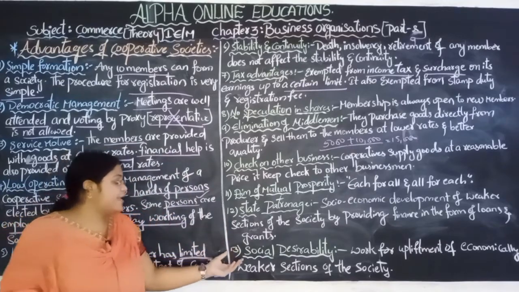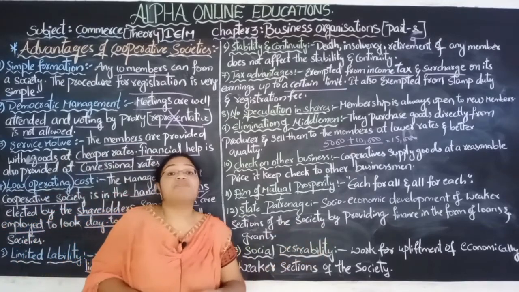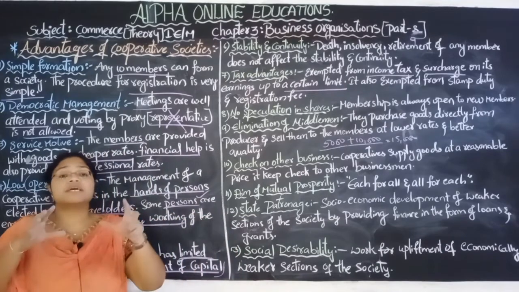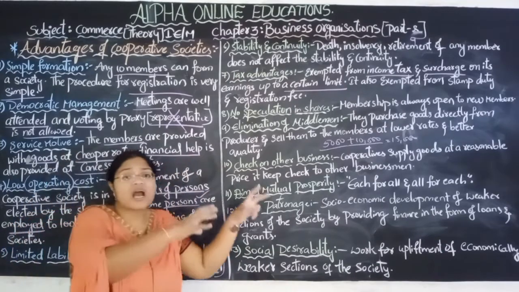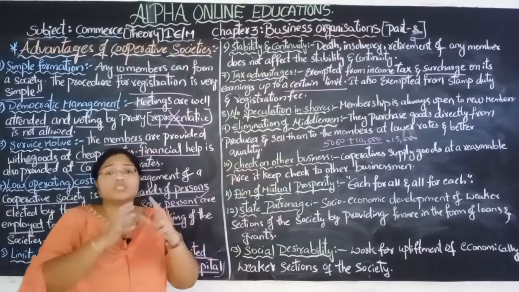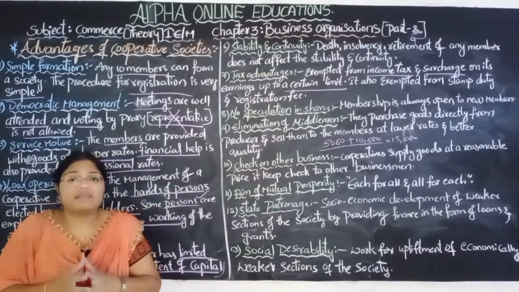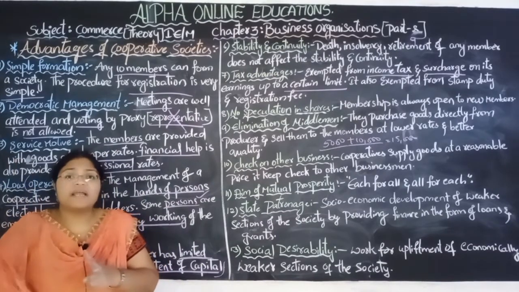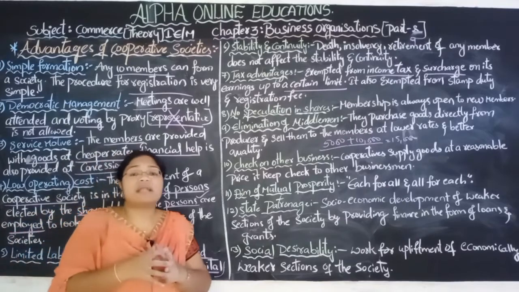And next thing, social desirability. We need the cooperative societies because they concentrate on the backward areas. They concentrate on the weaker sections, which are not concentrated on by other business organizations, other companies, MNCs, multinational companies.